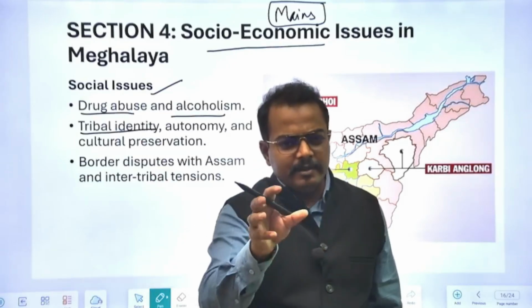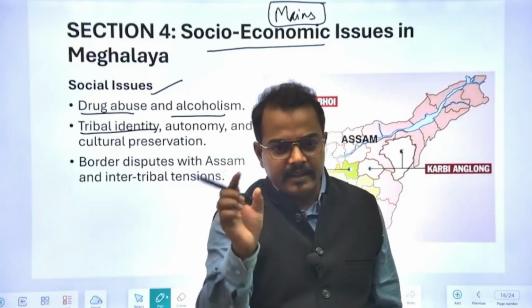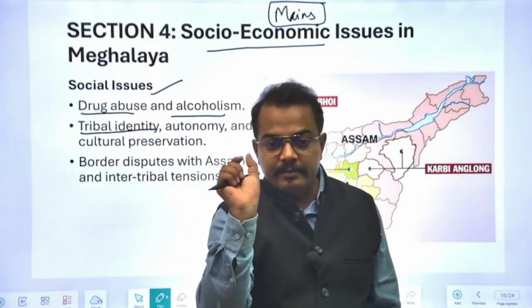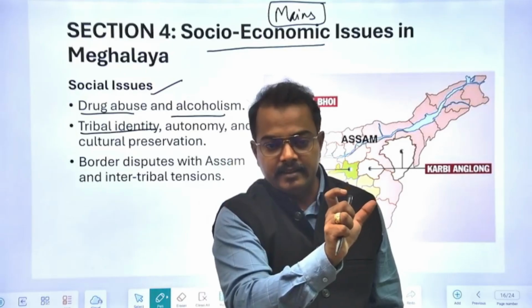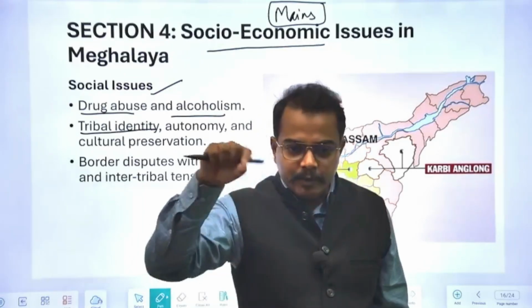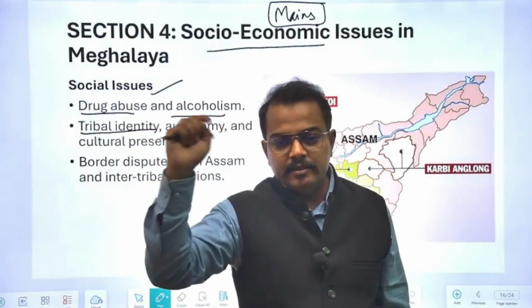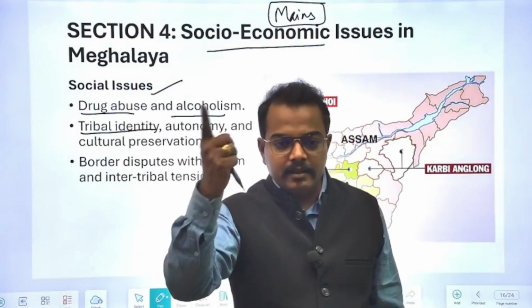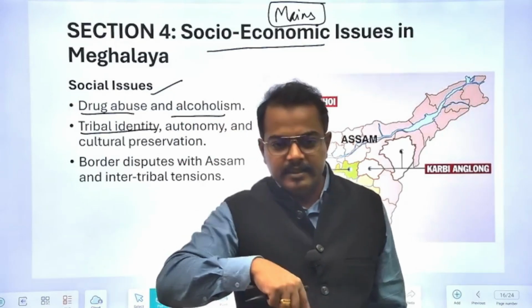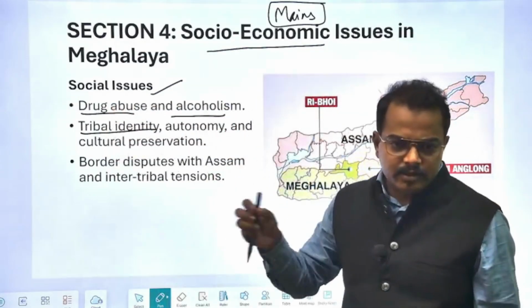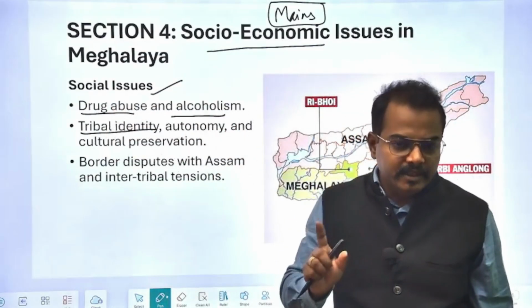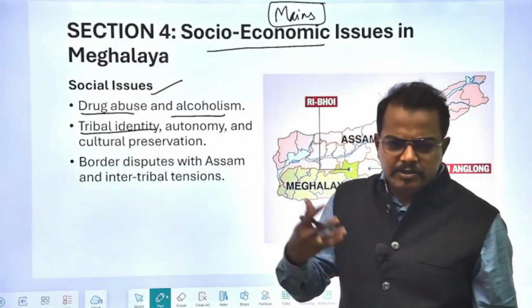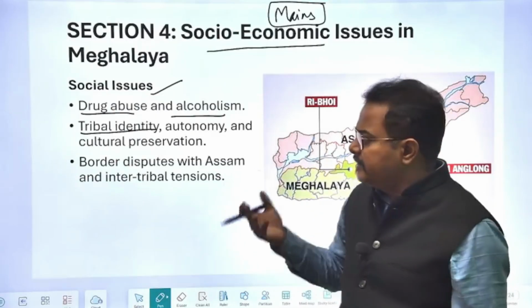the tribal people are demanding a separate religion, that in the census of India there should be a separate box for Sarna religion. Currently, they put a tick mark in the census for Hinduism. But they say that we are not Hindus, we are a different religion, we practice Sarnaism. Similar kinds of things can come here. So tribal identity will always be an issue, and resolving it is very difficult. It is a challenging thing.